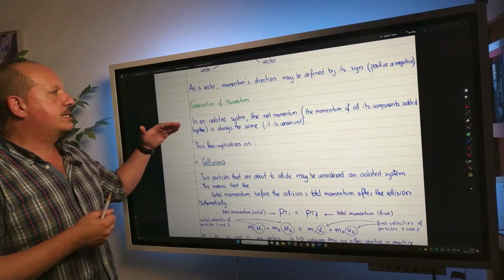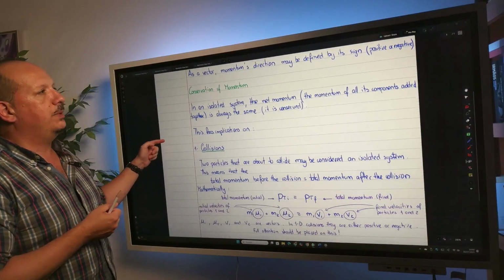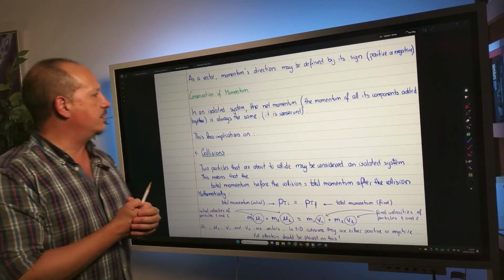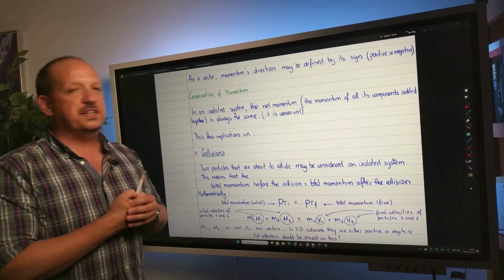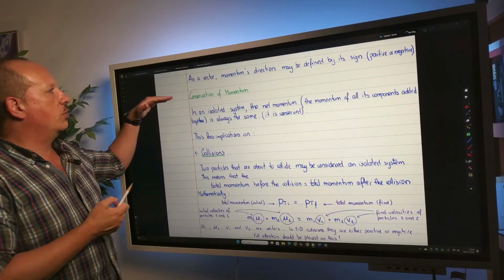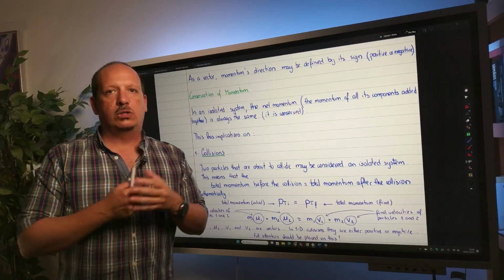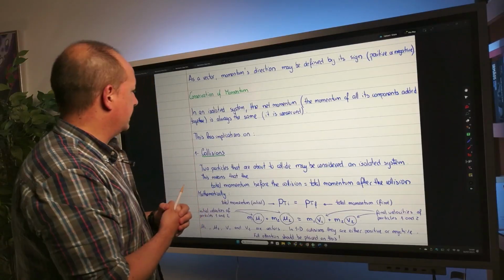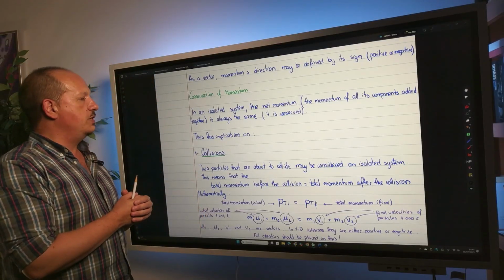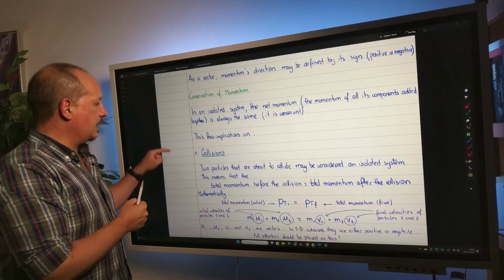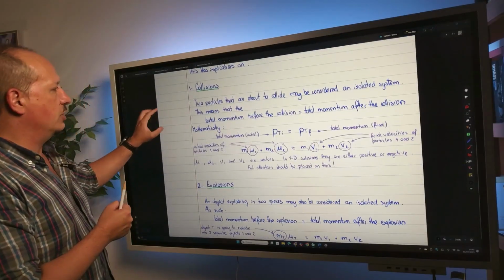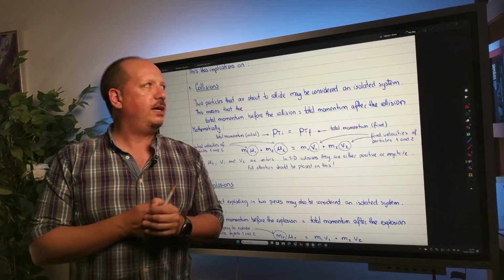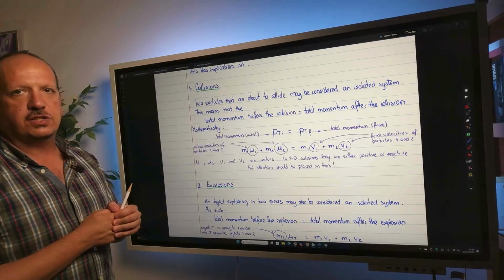So in an isolated system, the net momentum, the momentum of all its components added together, is always the same. It is conserved. This is the law of conservation of momentum, one of the most important laws in physics. And this has implications on collisions and explosions, as I mentioned. Let's go a little bit deeper talking about collisions.